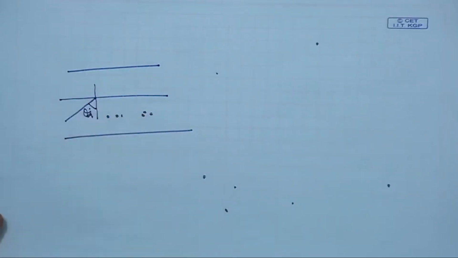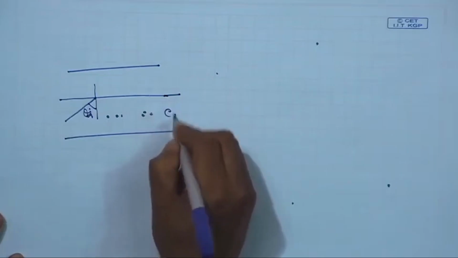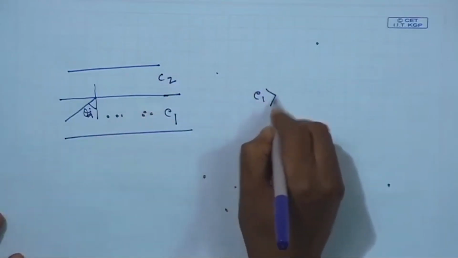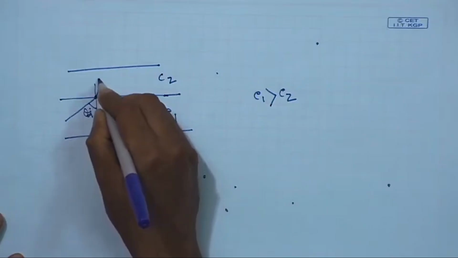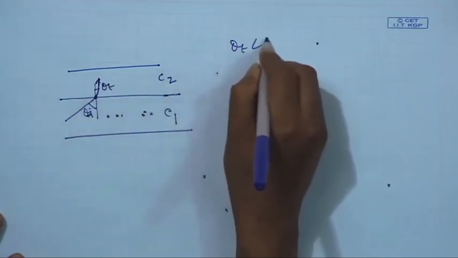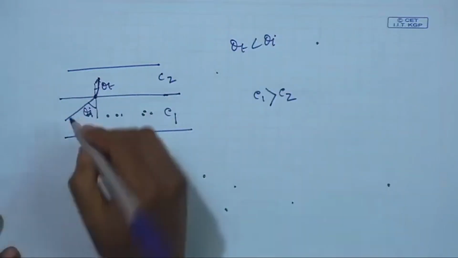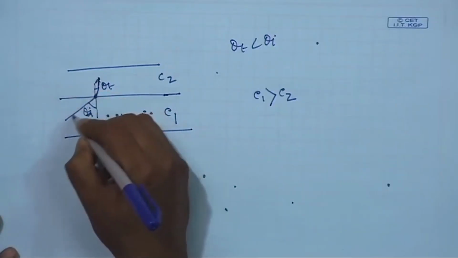The sound is incident at an angle theta I. If the temperature is high, the velocity of sound is high. So if the velocity is C1 in the first medium and C2 in the second, and C1 is greater than C2, the refracted wave will be towards the normal. So theta t is less than theta I, as we have already proved. The sound will bend towards the normal, so the path bends upward.